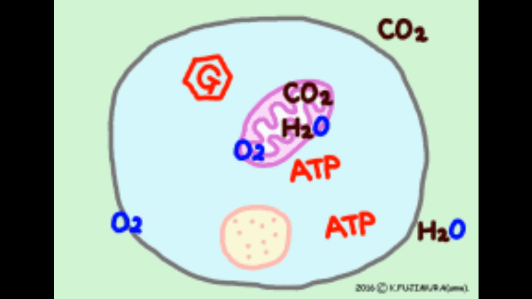ATP means adenosine triphosphate. The energy used to carry out biological functions is necessary for the survival of the living organisms. The energy released is stored in energy-rich chemical substances called adenosine triphosphate, or ATP.